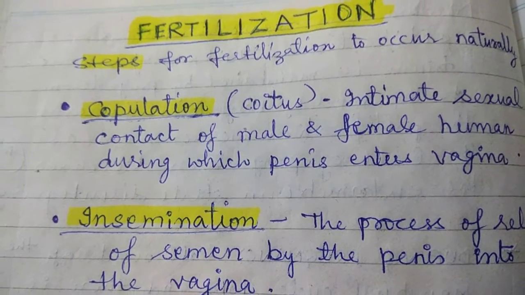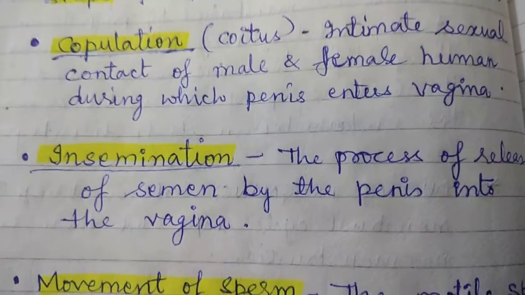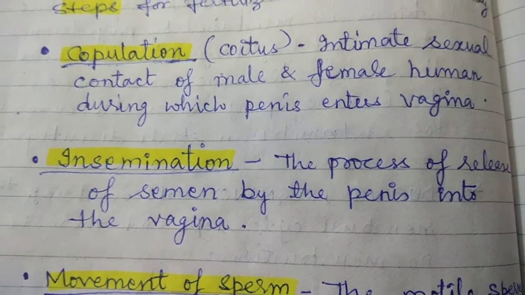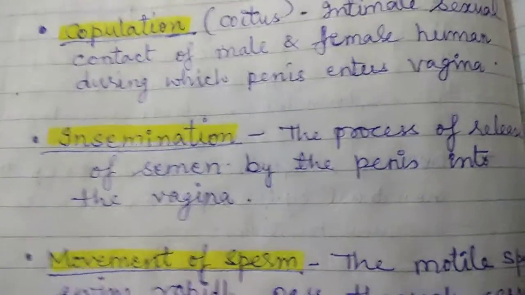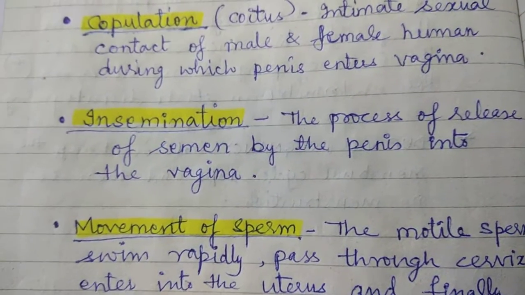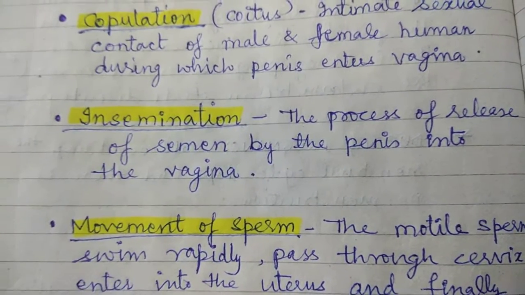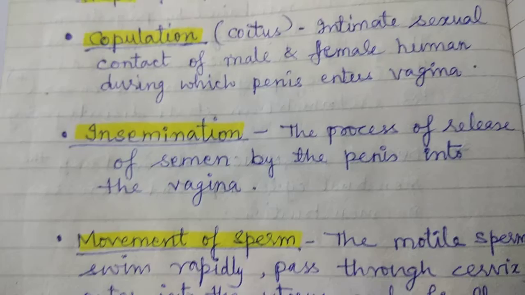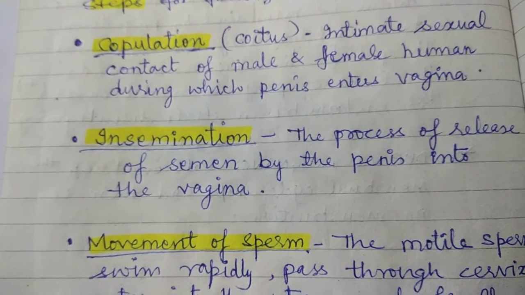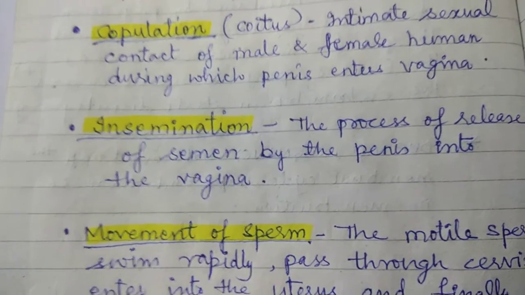Then is insemination. After copulation has occurred, the penis ejects semen in the vagina. So what is insemination? Insemination is the process of release of semen by the penis into the vagina. What is semen? Semen is the collection of spermatozoa plus the chemicals released by the glands, collectively called semen.